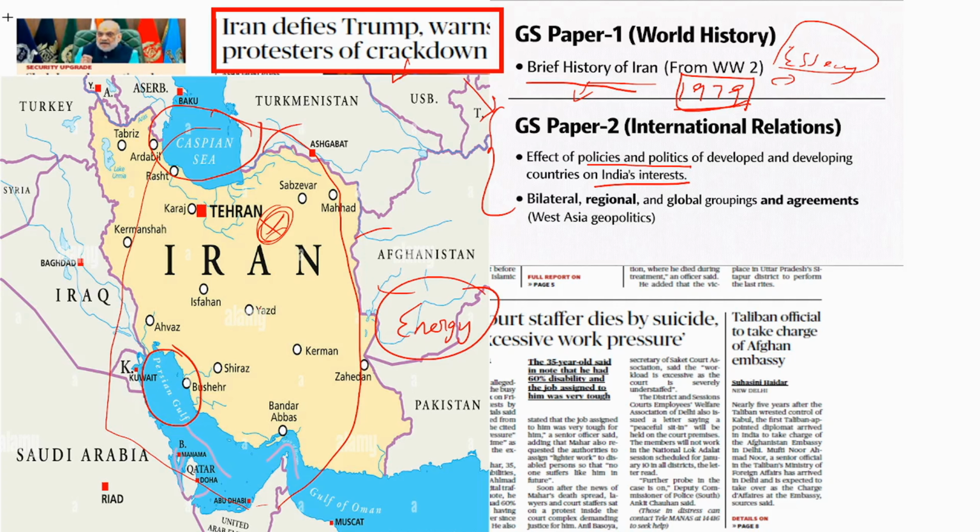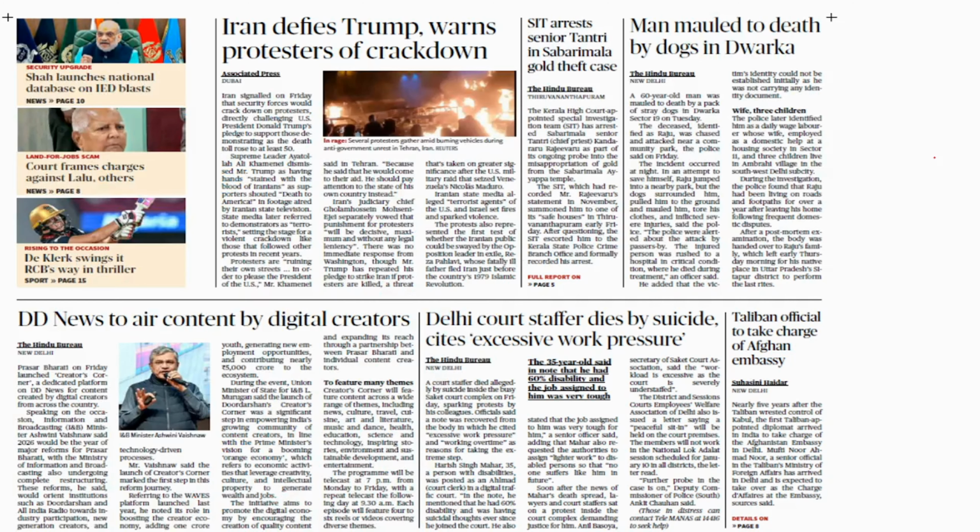And many of our Indians are living in this West Asia. So for our diaspora also this is very important. Okay, many of our people are living here. Okay, Indian diaspora also can be linked to all these West Asia news articles. Okay, any bilateral, regional, global groupings and agreements which are impacting India's interest are also related to our syllabus. So you should read this news article from that perspective and add to your notes in these segments. Okay, why I am telling you this syllabus, so that you can add this topic, this example in your notes at these particular sections.